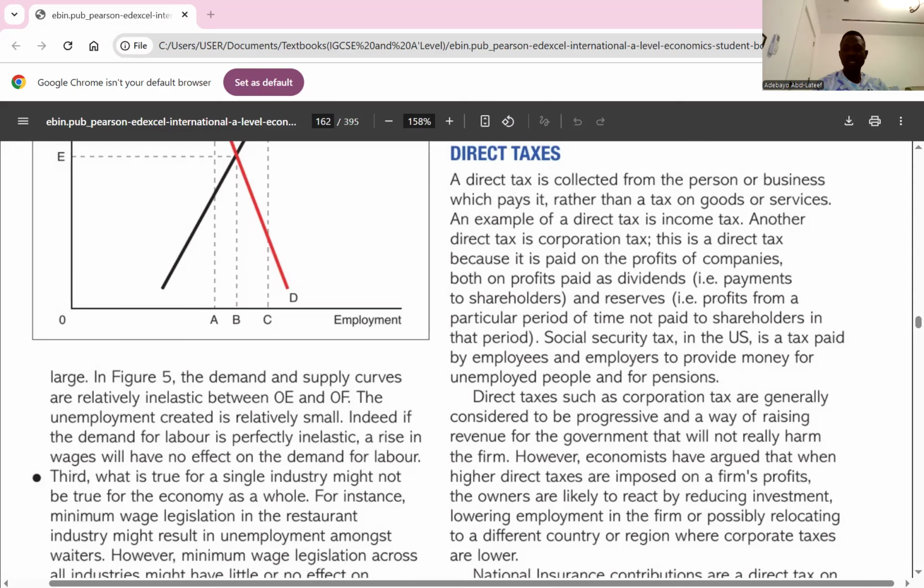So we continue with economics A level, government intervention. We've talked about minimum wages, we've talked about maximum wages. Today we want to talk about direct taxes, which can be used as government intervention in the labor market.